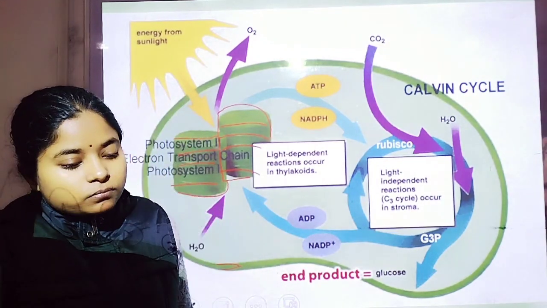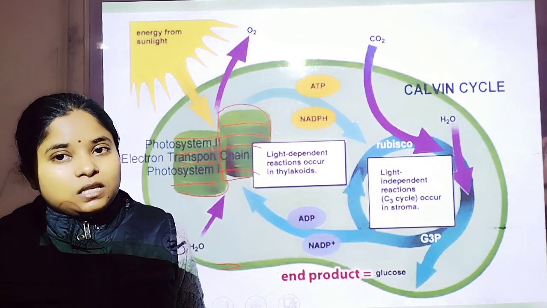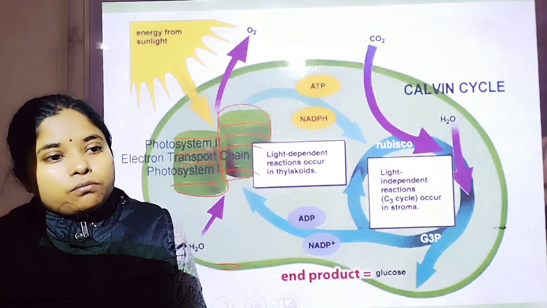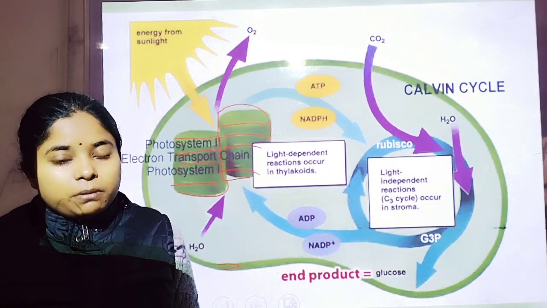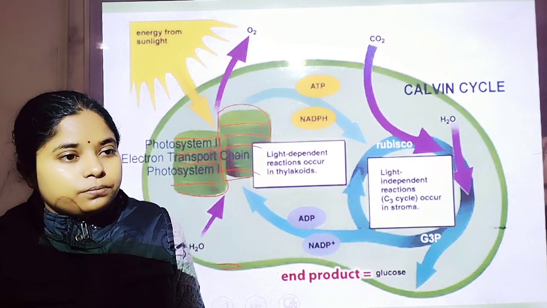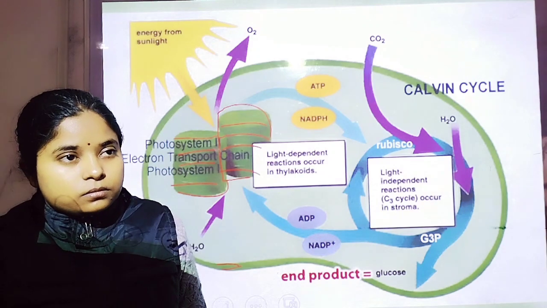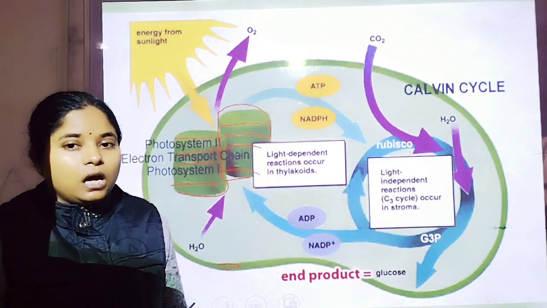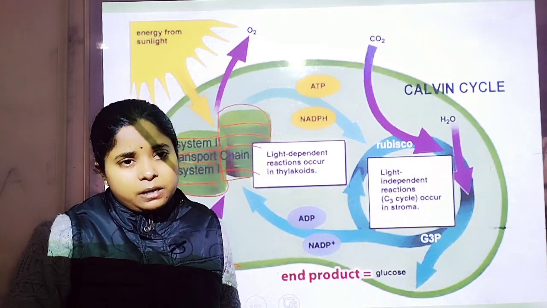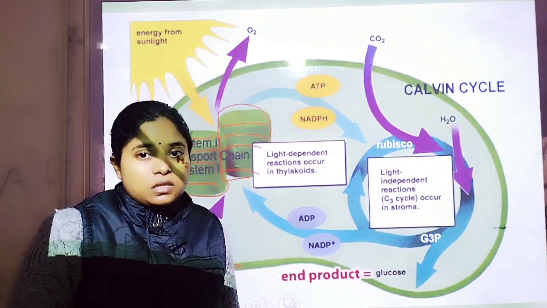because the ATP synthase enzyme is present in the CF1 particle. The CF0 particle is embedded in the membrane, whereas the CF1 particle present towards the outside has the enzyme ATP synthase.